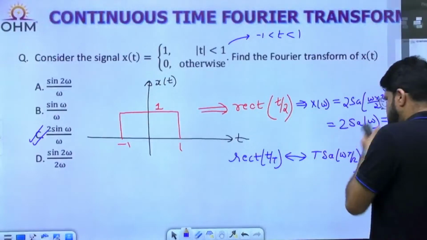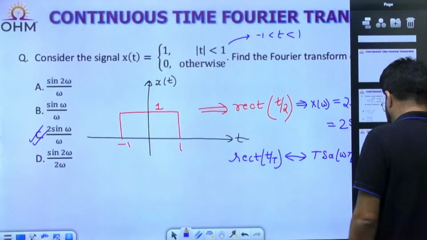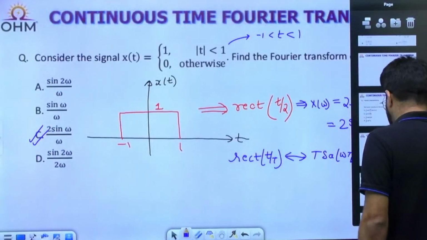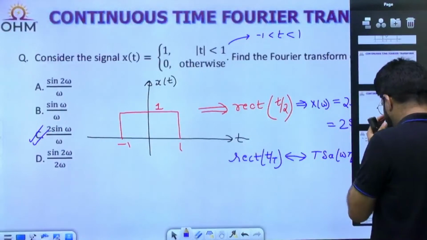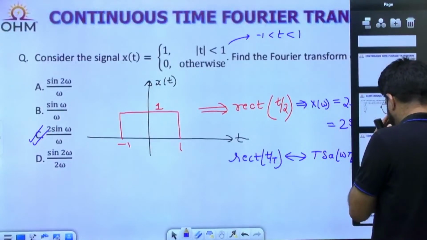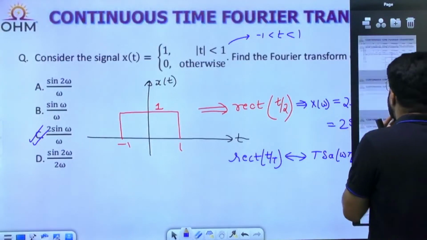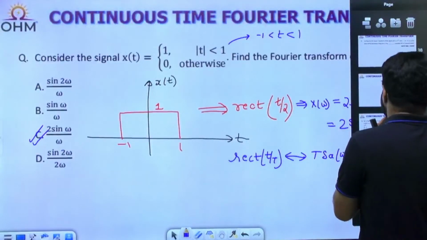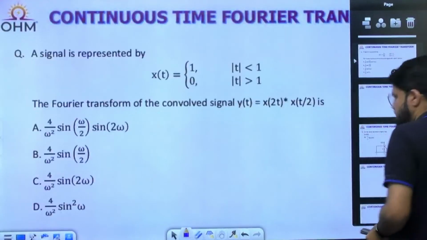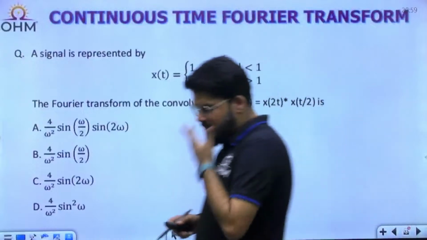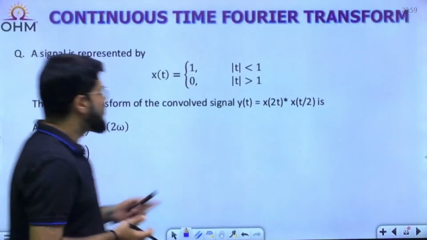Now, one more question, directly onto it. Let's take this question. A signal is represented as x(t) equal to 1 for |t| less than 1 and x(t) is 0 for |t| greater than 1.